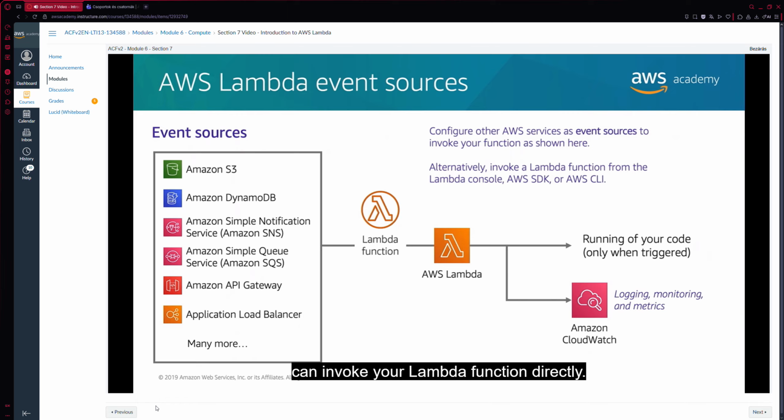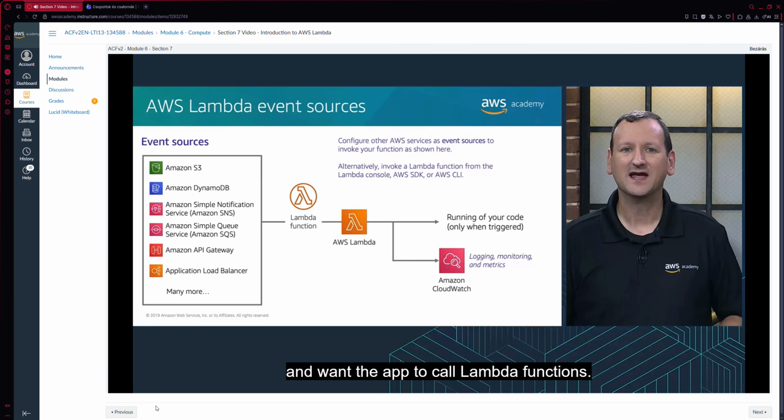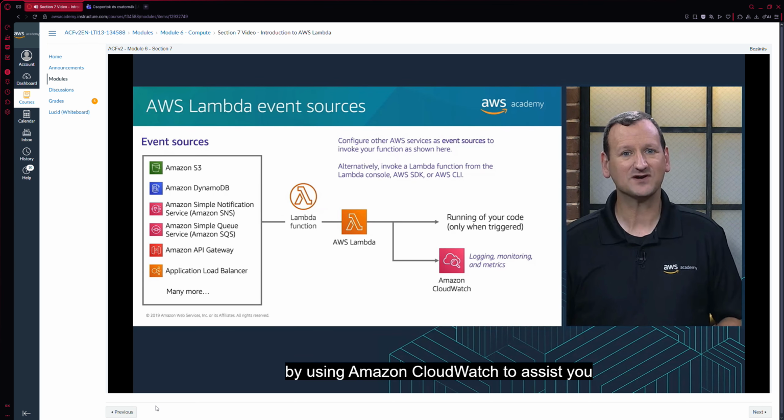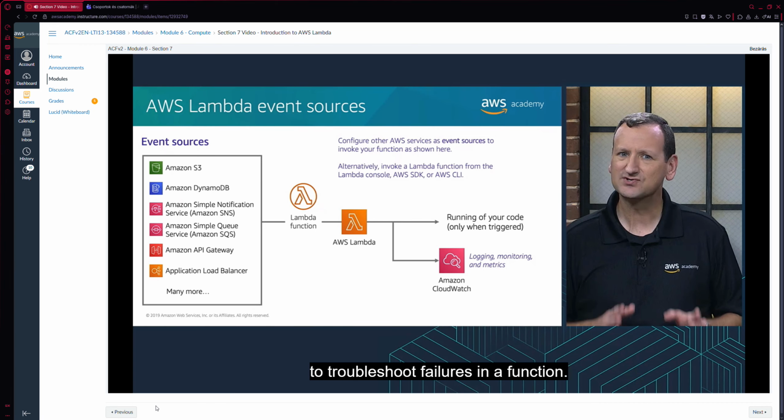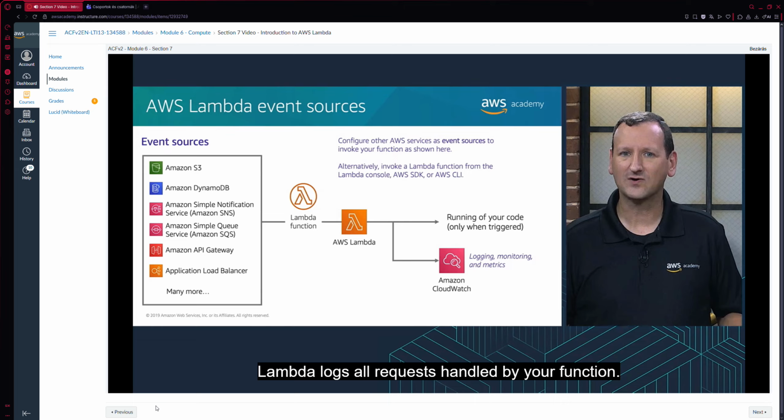You can also invoke functions directly from the Lambda console or via API, SDK, or the AWS CLI. Direct invocation can be useful. For example, when you are developing a mobile app and want the app to call Lambda functions. AWS Lambda also automatically monitors functions by using Amazon CloudWatch to assist you to troubleshoot failures in a function. Lambda logs all requests handled by your function.